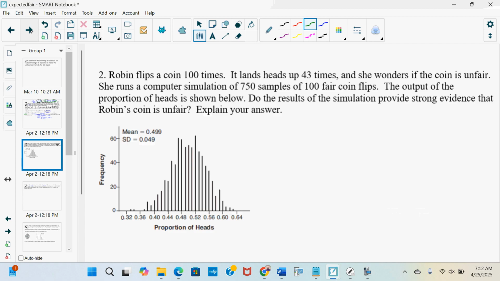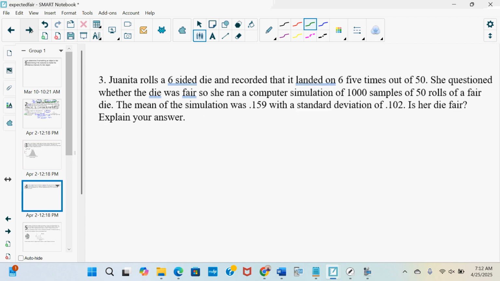Let's take a look at one more. Robin, let's do something that's not a coin. Juanita rolls a 6-sided die and recorded that it landed on 6 5 times out of 50. So out of 50 rolls, she only got 5 of them. So her proportion is 5 out of 50. We can use a calculator if we need to. That's 0.1. And she's like, well, come on, man. I spun it 50 times. I should have gotten more than 5. So she questioned whether the die was fair.